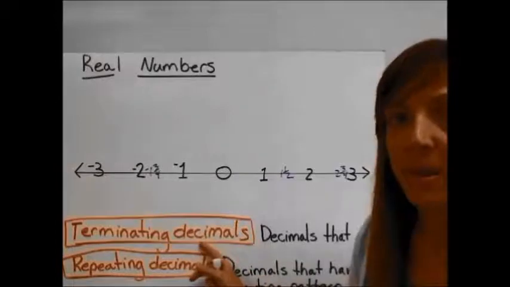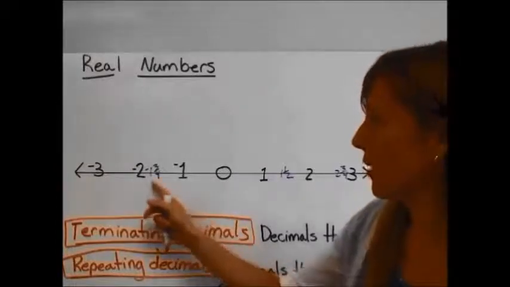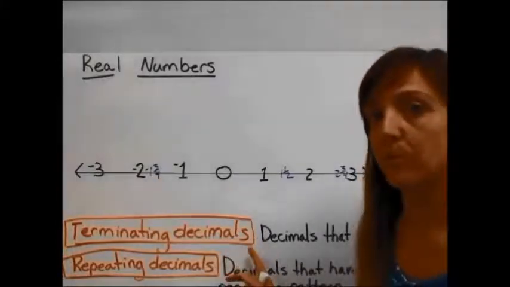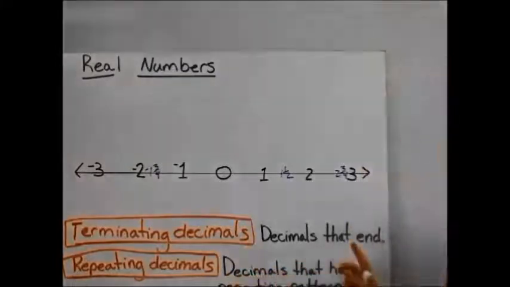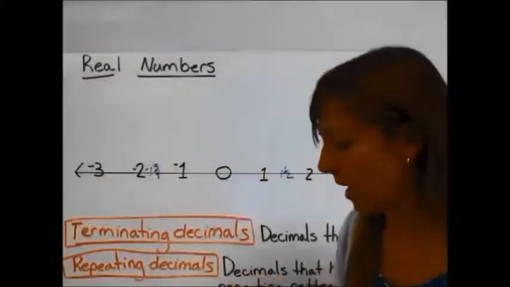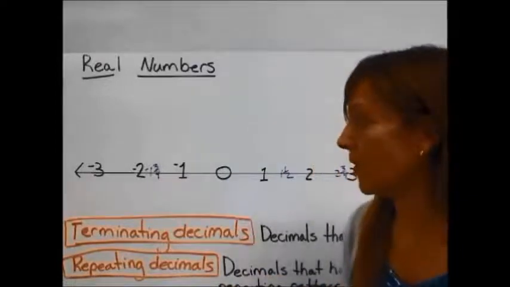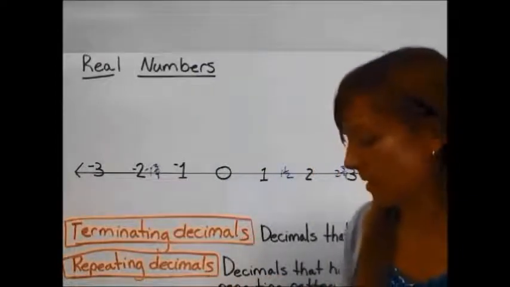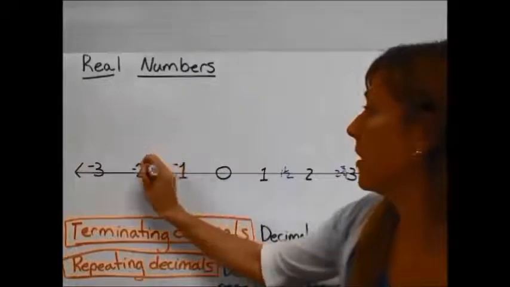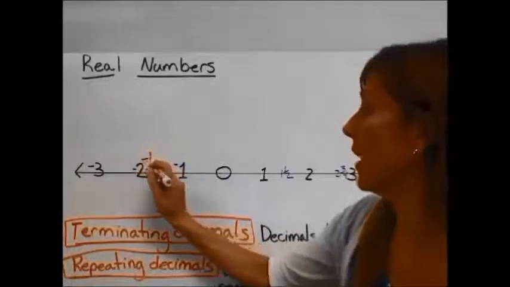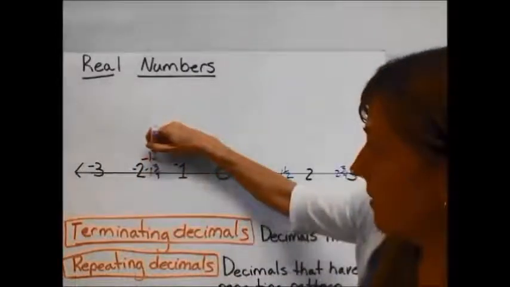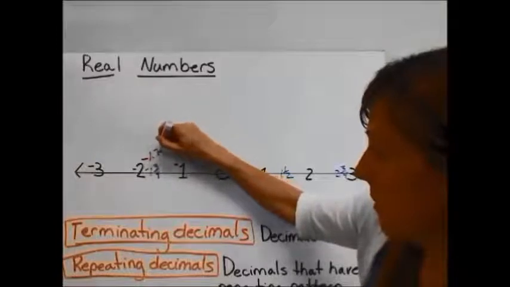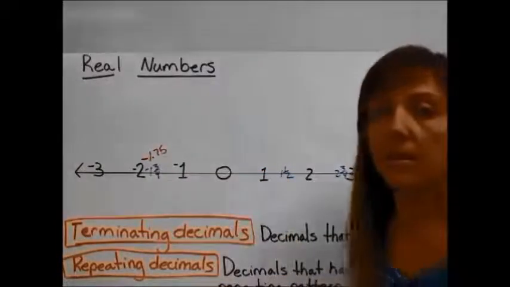There are terminating decimals up here. 1 3/4 can be written as a terminating decimal. A terminating decimal is a decimal that has an end to it. Decimals that end are terminating decimals. I can write negative 1 3/4 as negative 1.75. And that's an ending decimal.